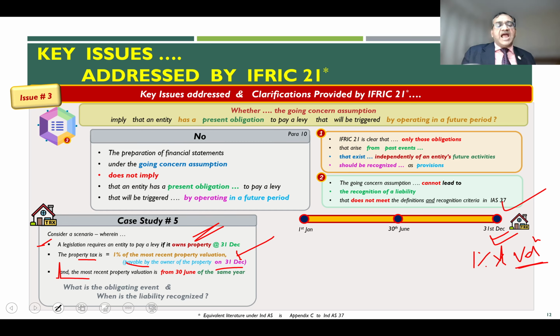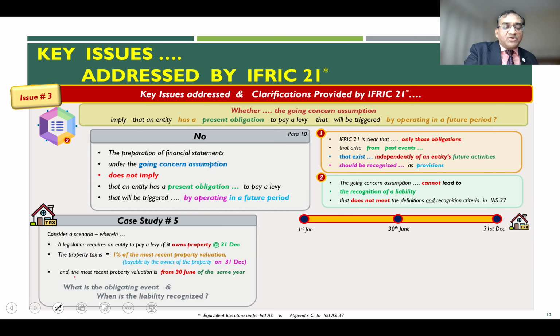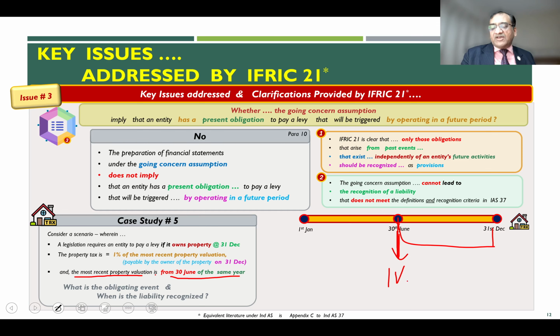Given here, the most recent property valuation is from 30th June of the same year. So 1% of that valuation is payable as per the legislation if you own the property on 31st of December. This is the sum and substance of this case study.